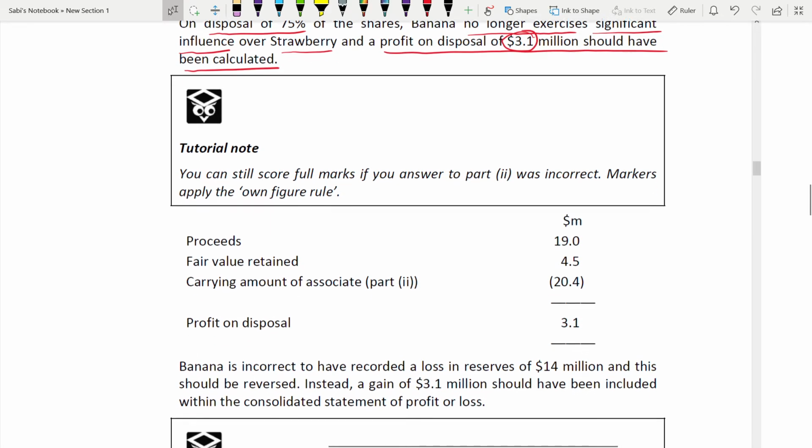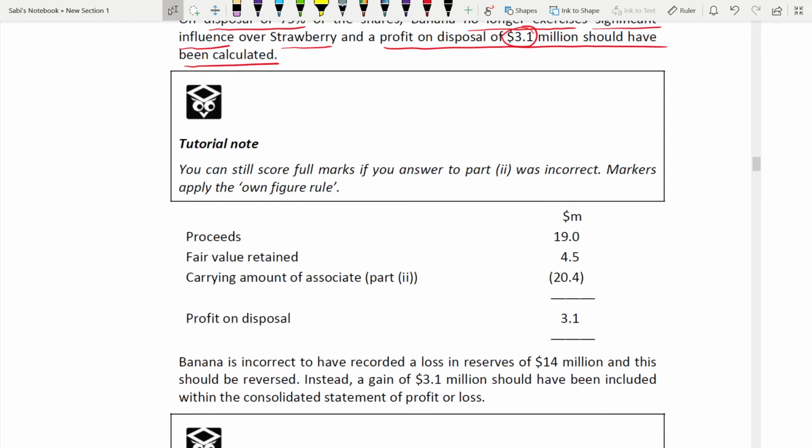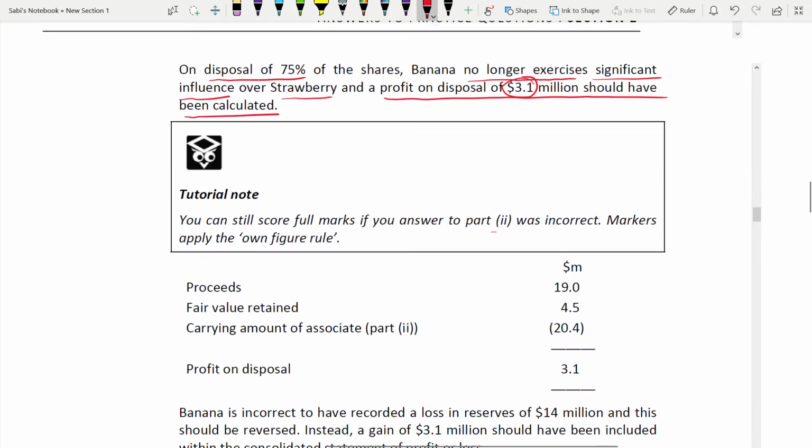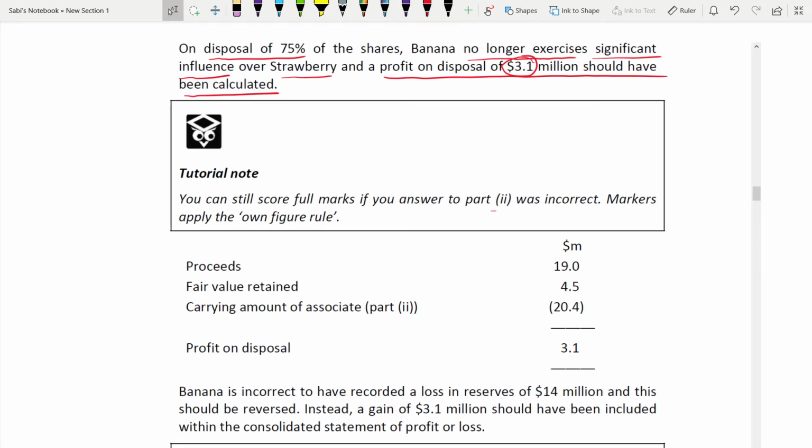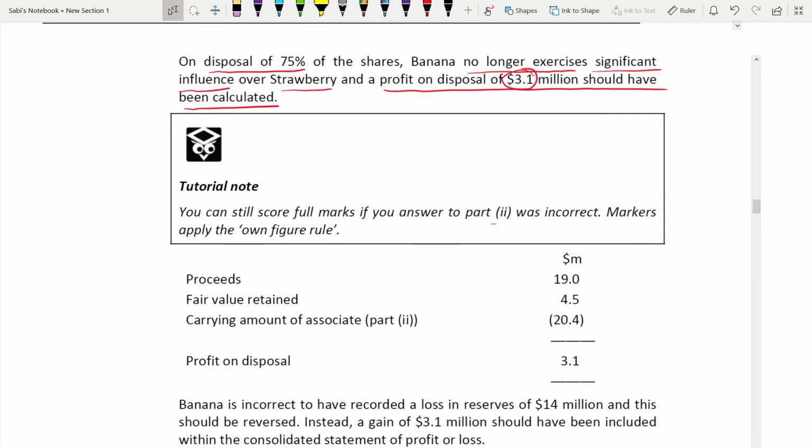Now tutorial note. You can still score full marks if your answer to a previous part was incorrect. Markers apply the own figure rule. What does it mean? Let's say the profit which you got is wrong. When calculating the profit on disposal, the carrying amount of associate was calculated from the second step.